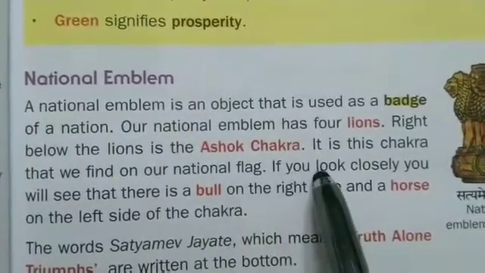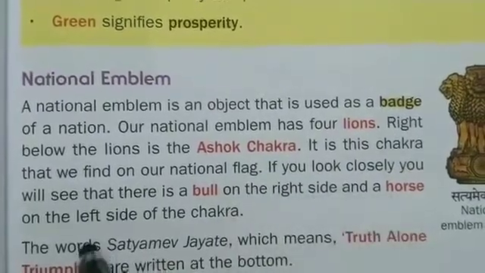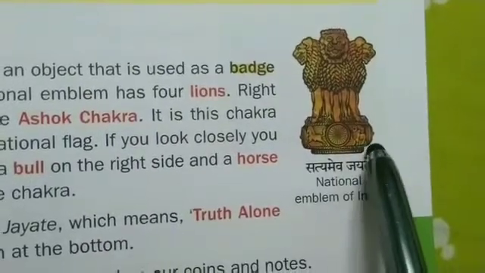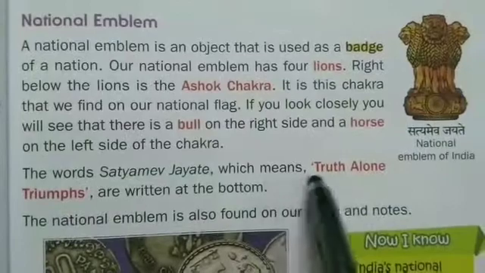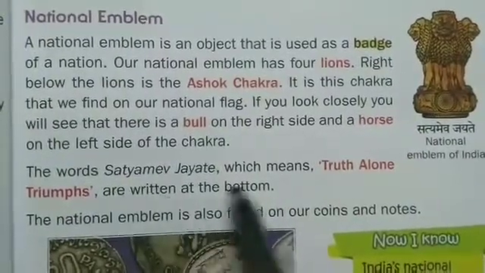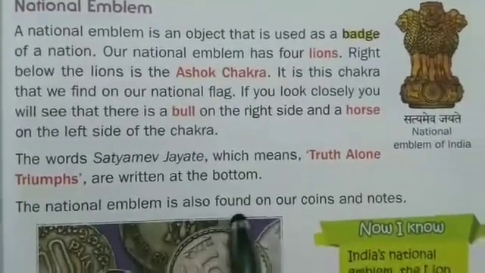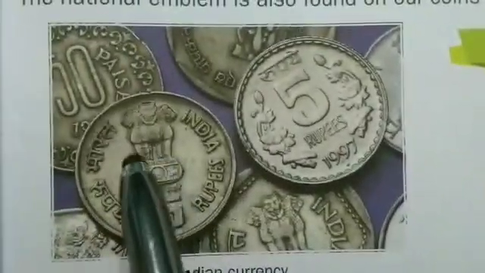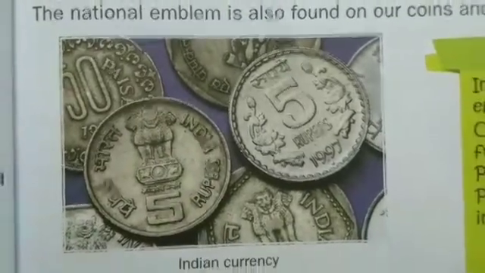If you look closely, you will see that there is a bull on the right side and a horse on the left side of the chakra. The words Satyameva Jayate, which means truth alone triumphs, are written at the bottom. The national emblem is also found on our coins and notes. So on the coins and notes also we could see our national emblem. This is a symbol.